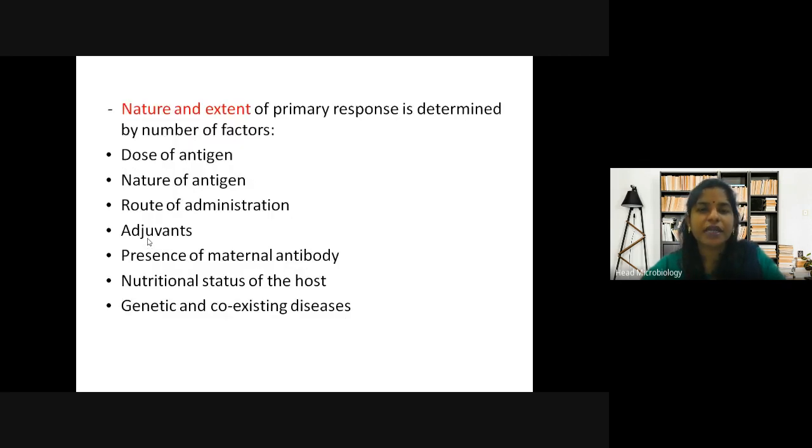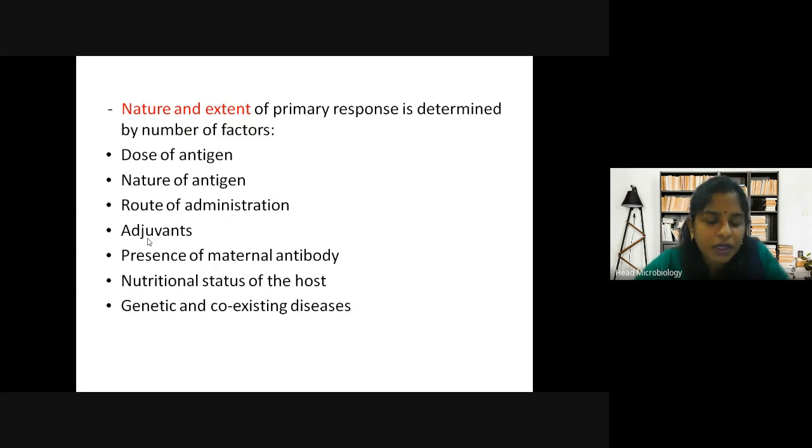The nature and extent of the primary response is determined by a number of factors: dose of antigen, nature of antigen, route of administration, adjuvants, presence of maternal antibody, nutritional status, and genetic factors and coexisting diseases. So this is what you need to understand, that the response is different from person to person.